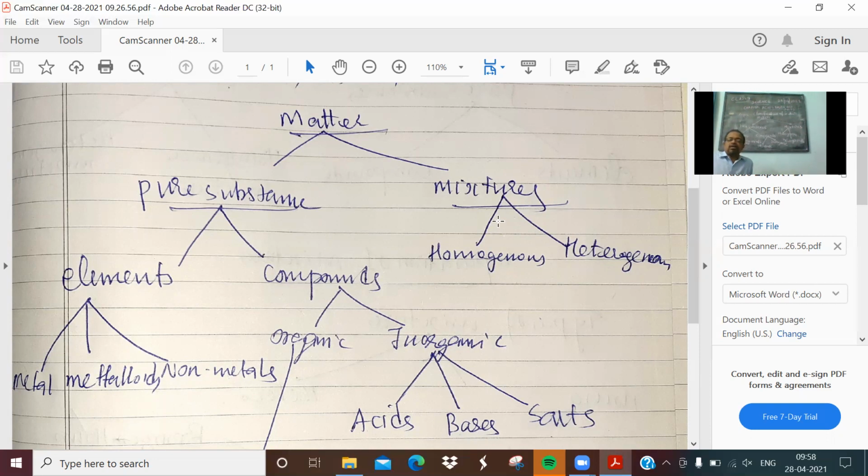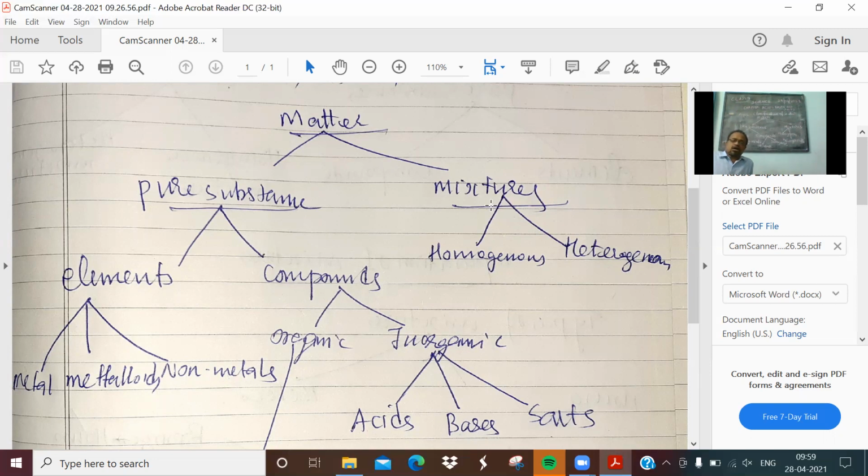Now, elements are divided into metals, metalloids, and non-metals. There are 118 elements known to us. They are divided into metals, metalloids, and non-metals on the basis of certain characteristics. Compounds can be further divided into organic and inorganic compounds.